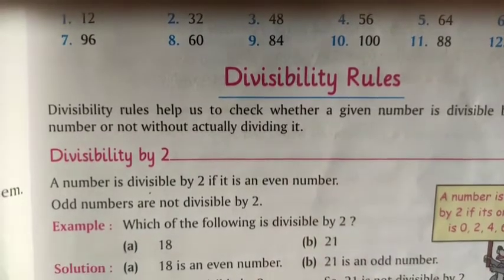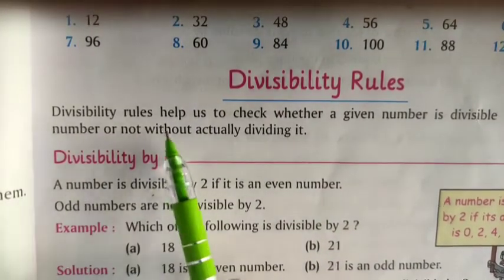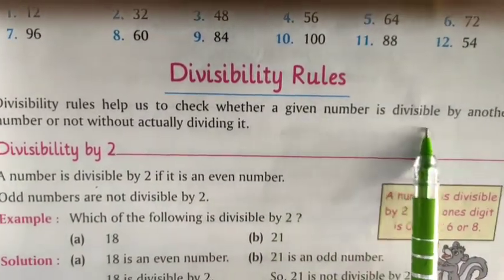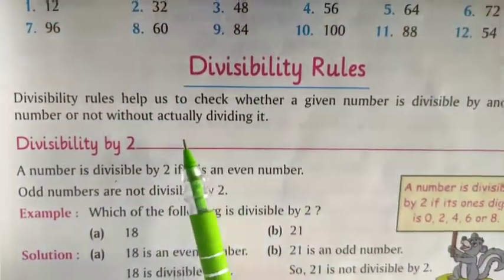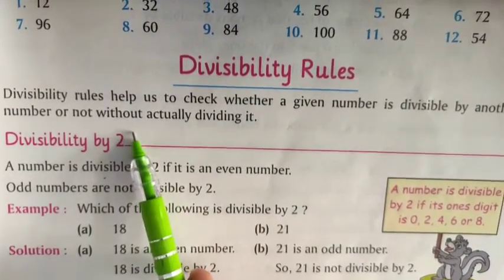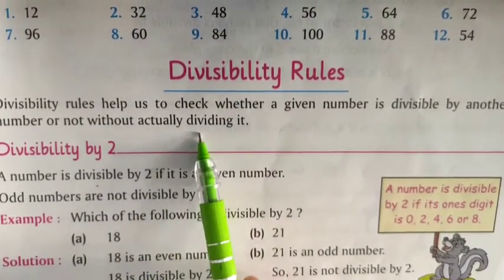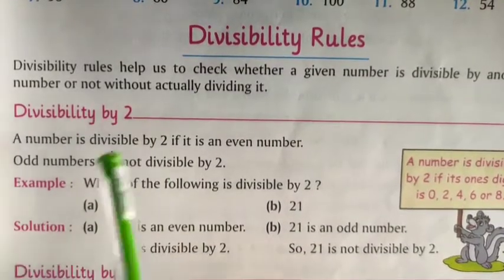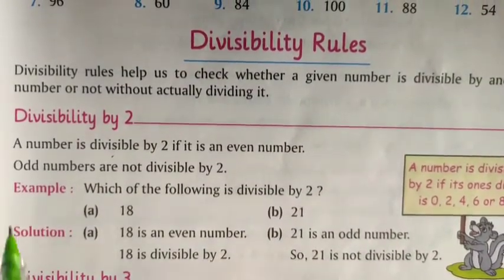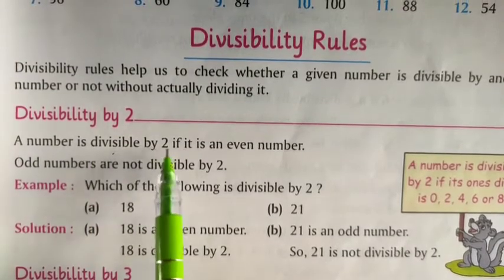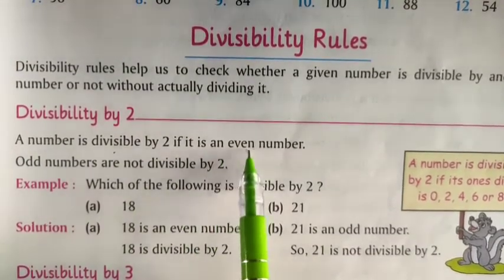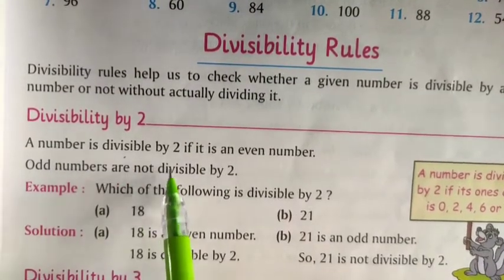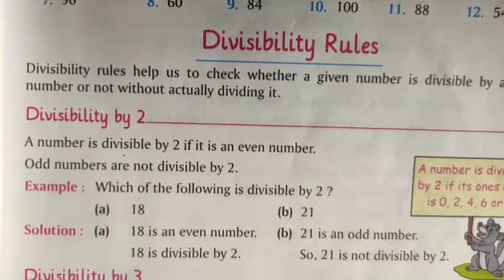Divisibility rules. Divisibility rules help us to check whether a given number is divisible by another number or not without actually dividing it. Divisibility by 2. A number is divisible by 2 if it is an even number. Odd numbers are not divisible by 2.